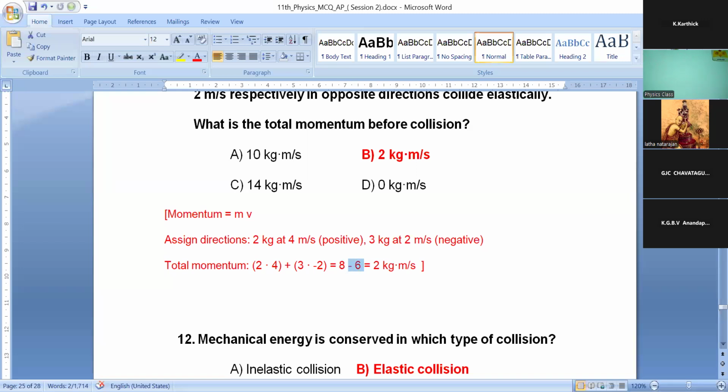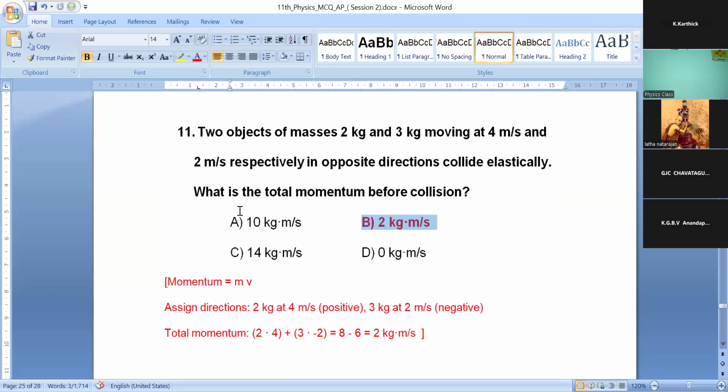So 8 minus 6 is 2 kilogram meter per second. This is the unit for momentum. So option B is the correct answer. Clear for the 11th question.